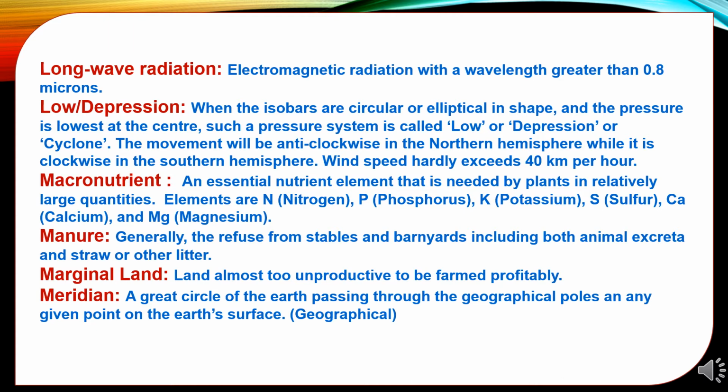Macronutrients: essential nutrient elements that are needed by plants in relatively large quantities. Elements like nitrogen, phosphorus, potassium, sulfur, calcium and magnesium come under the macronutrient category. Manure: generally the refuse from stables and barnyards, including both animal excreta and straw or other litter, comes under manures. Marginal land: land almost too unproductive to be farmed profitably is called marginal land. Meridian: a great circle of the earth passing through the geographical poles and any given point on the earth's surface.